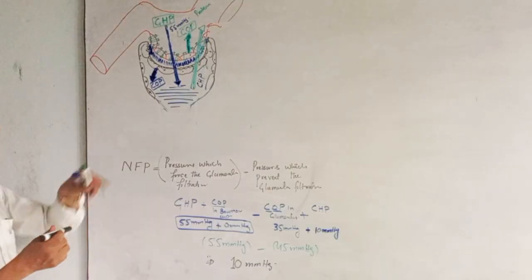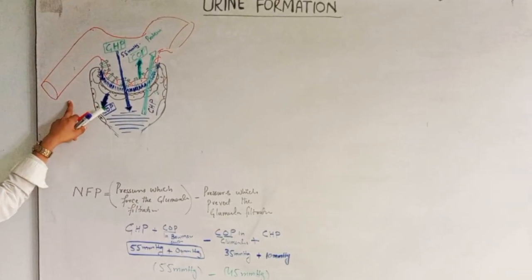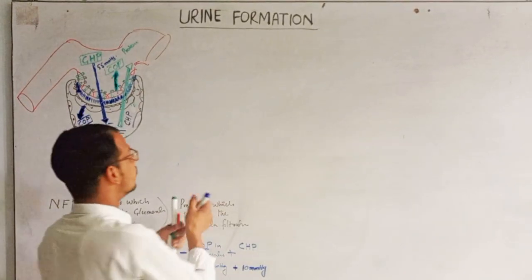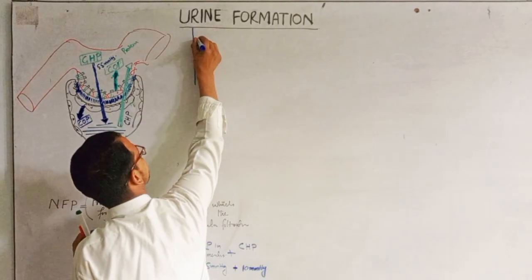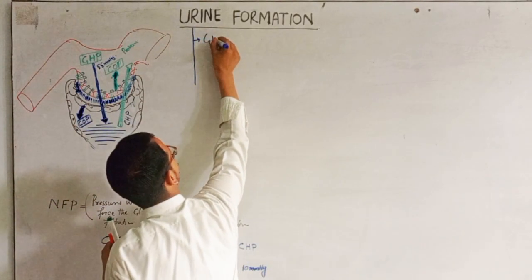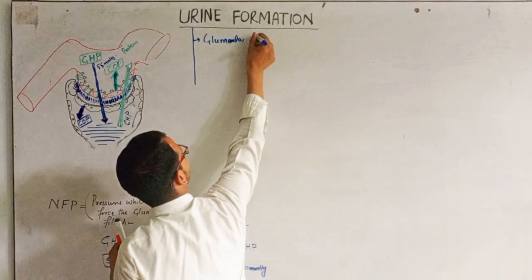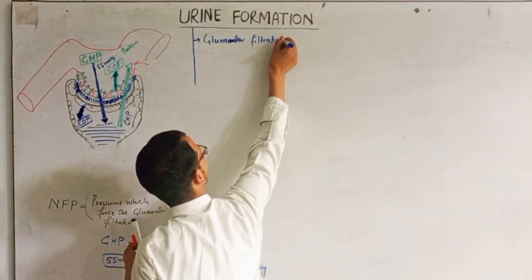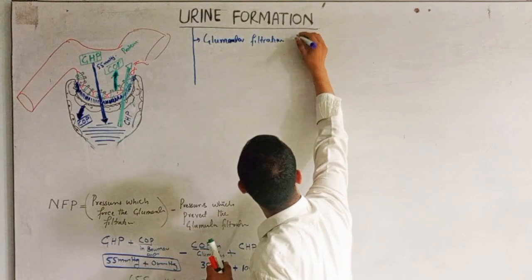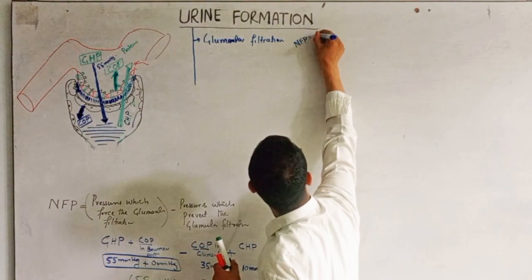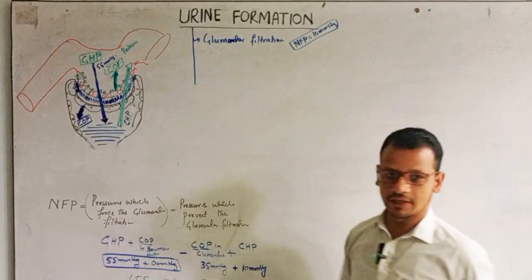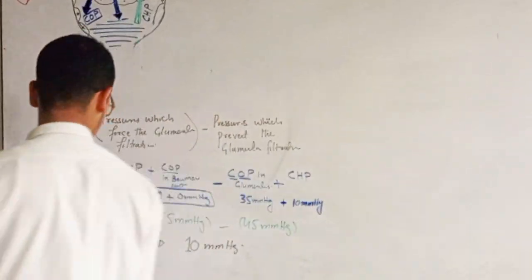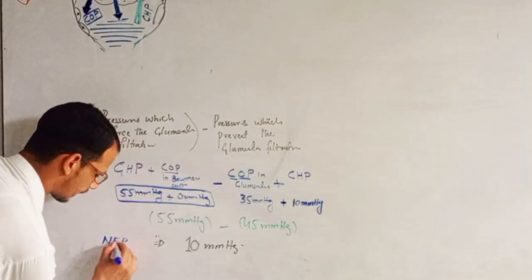So this all is glomerular filtration, which is called ultrafiltration, right? I have told you urine formation completes in 3 steps. The first one is glomerular filtration. This glomerular filtration occurs under the pressure of 10 mm of Hg. This is the net filtration pressure. Right, this is the first thing in urine formation.